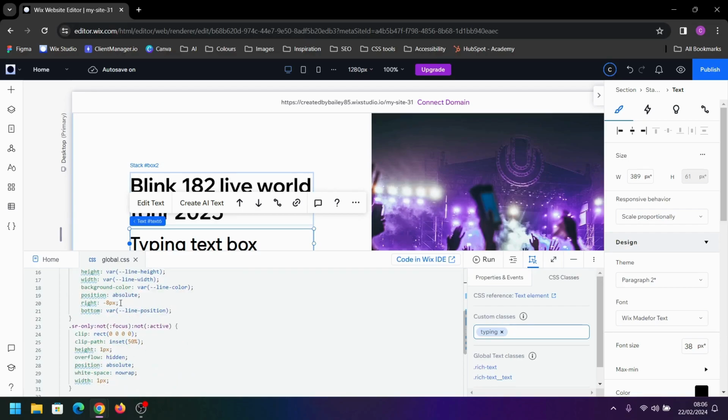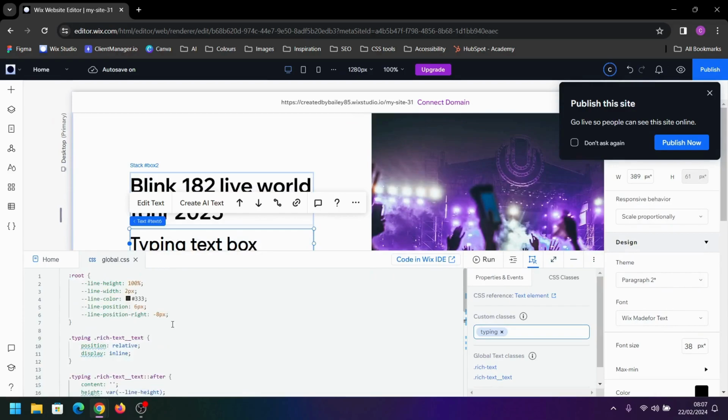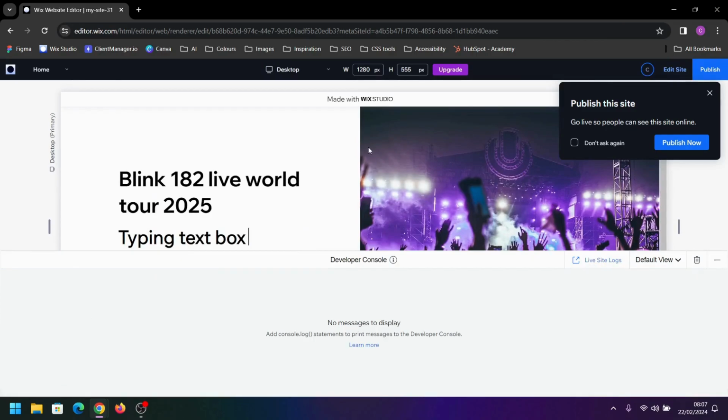And then you can delete this and add our line position right. Next, if we click preview, we should have a little line indicator at the end there. As you can see, it does actually look a little bit too long for my liking, so I'm going to change that line height position from 100%, and I'm going to set it to 1.5 character height. So look, yeah, I think that's a little bit better.